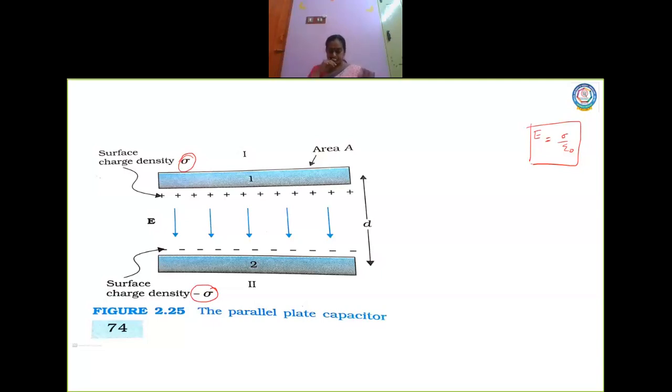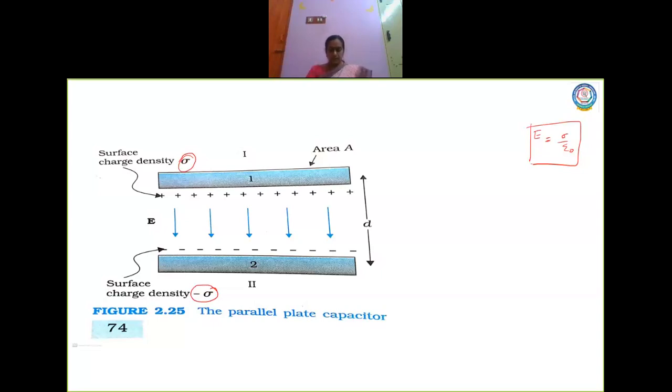Now, if you have a dielectric in between the plates, the capacitance can be increased. That we are going to learn in the next topic. At present we consider the intervening medium to be air. So what are the charges of the two plates? The charges are plus Q and minus Q.